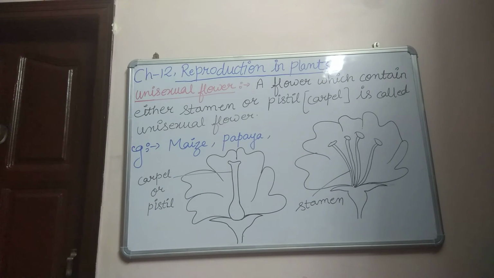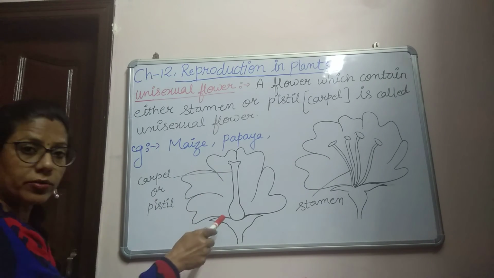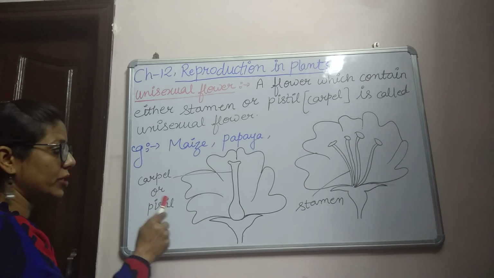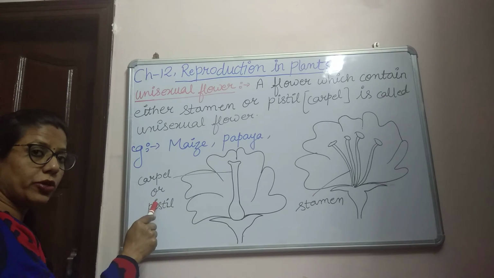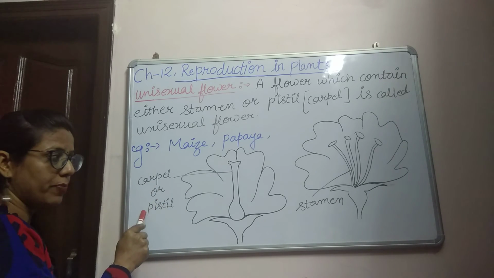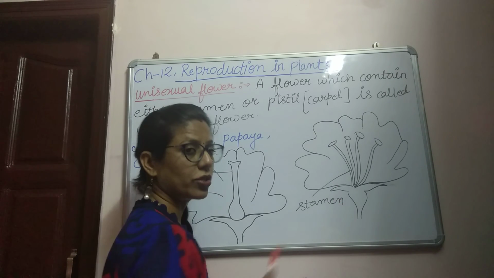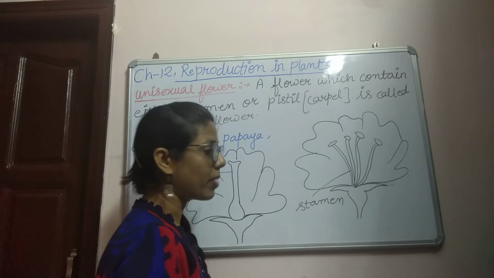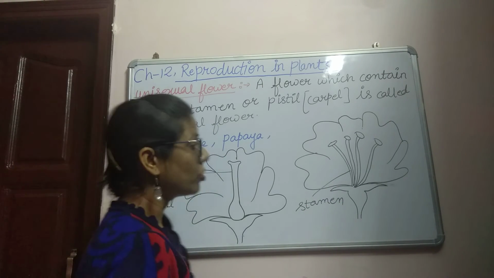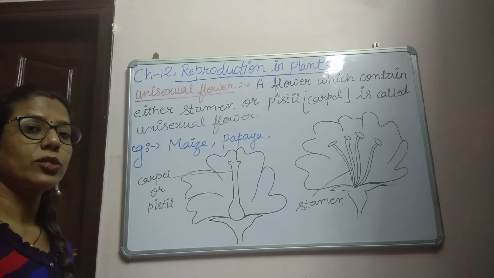Now you can see in the diagram, this is a female flower, because it contains only the female reproductive part, which is known as carpel or pistil. And this is a male flower, because it contains only the male reproductive part, which is known as stamen. So this kind of flower is known as unisexual flower.